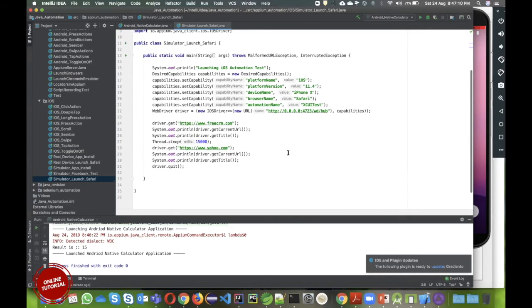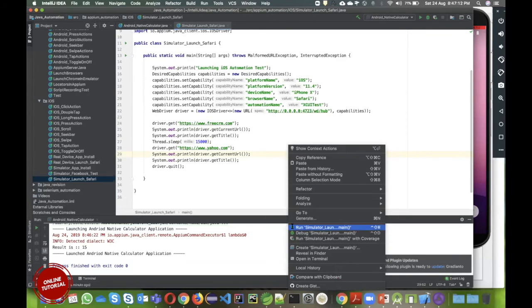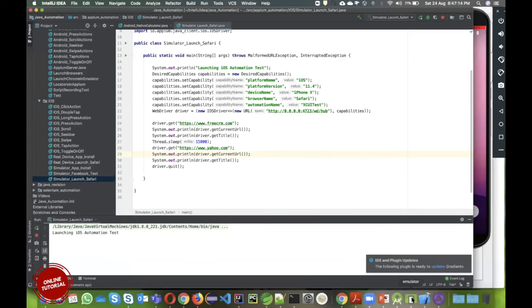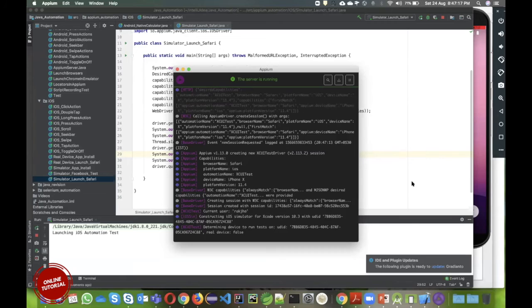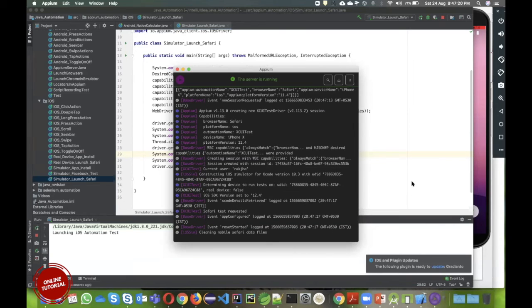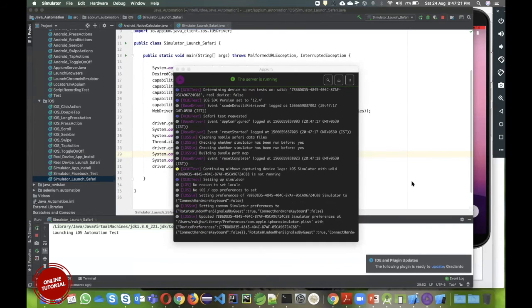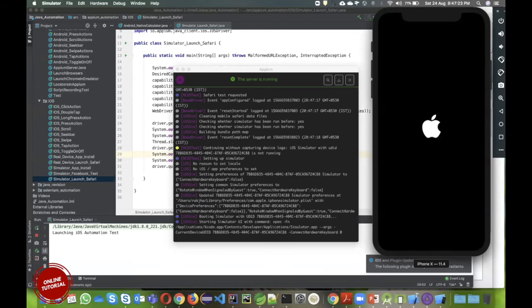So let me run this and see what it does. APM is running, a device will be launched, iPhone X. You see here.